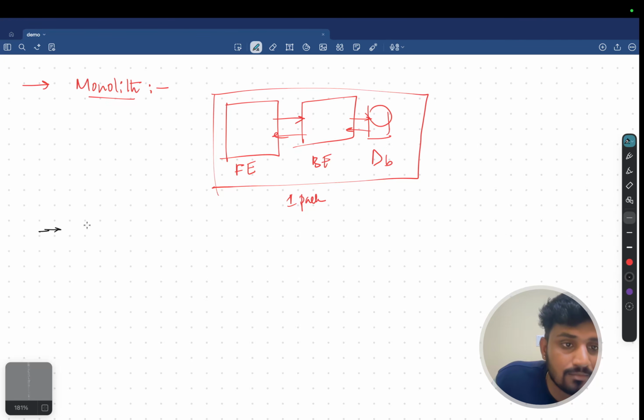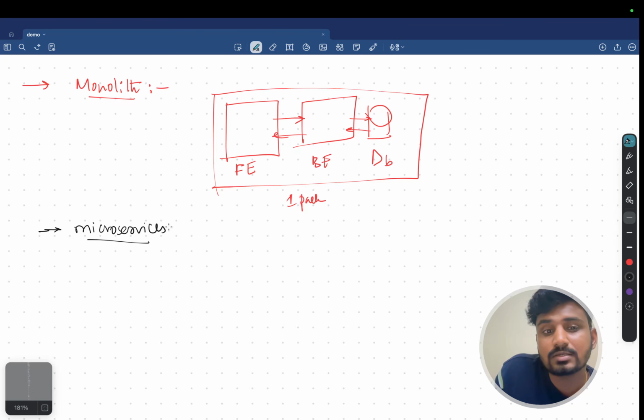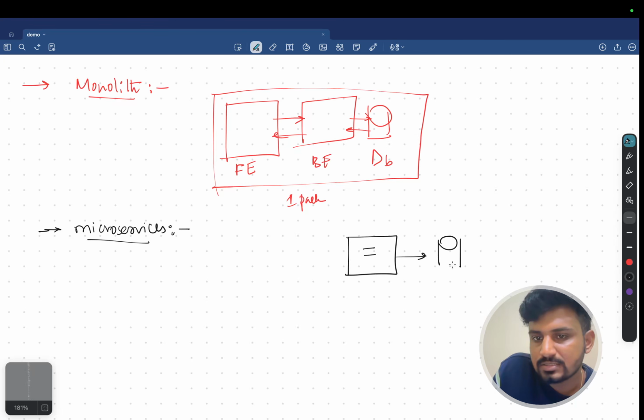Microservices, let us understand microservices. Assume that you are going to have one particular backend. Now this backend will be connected with one database.